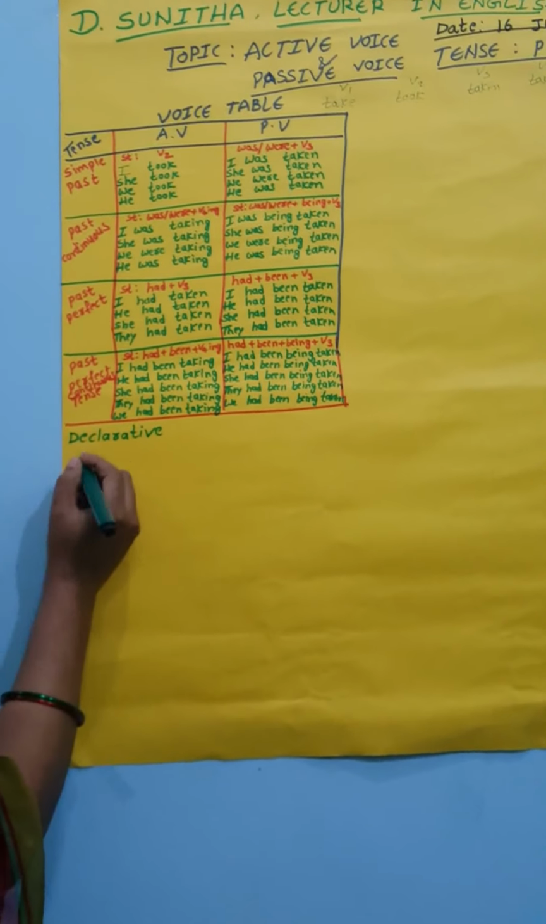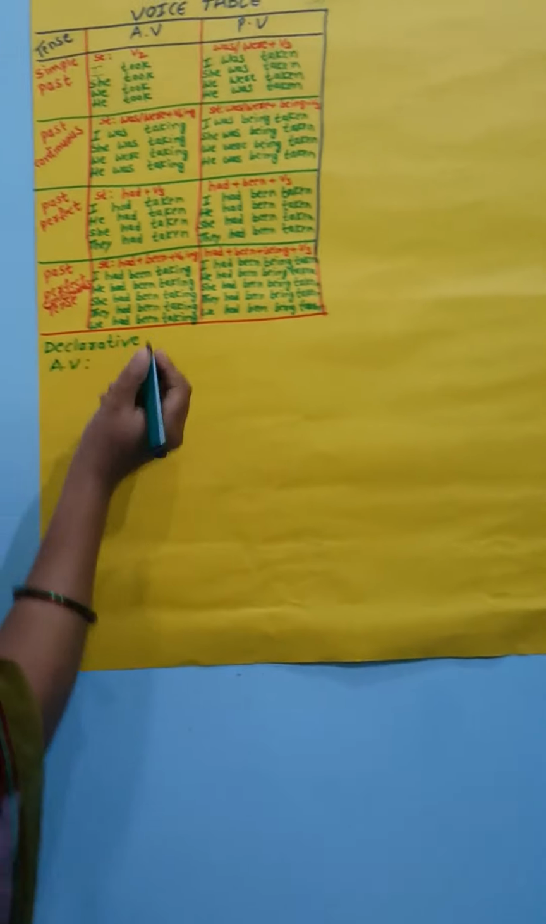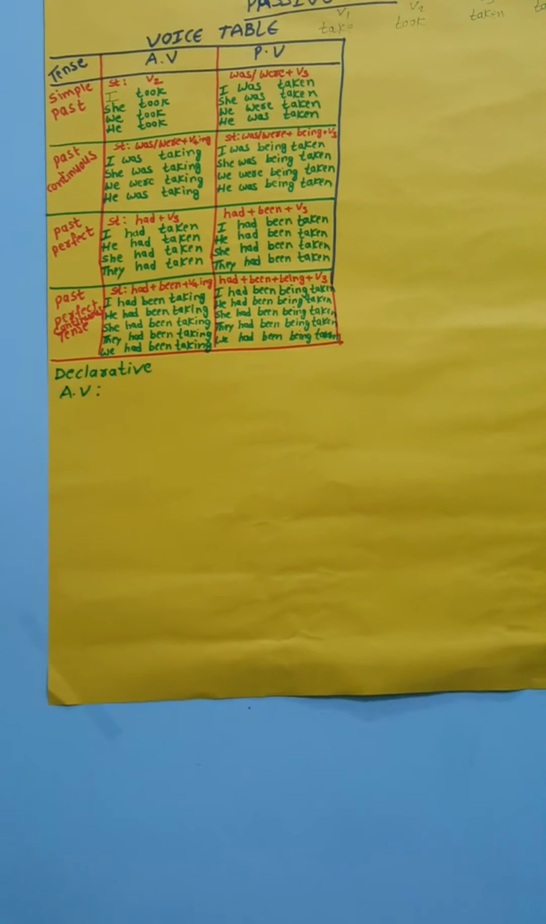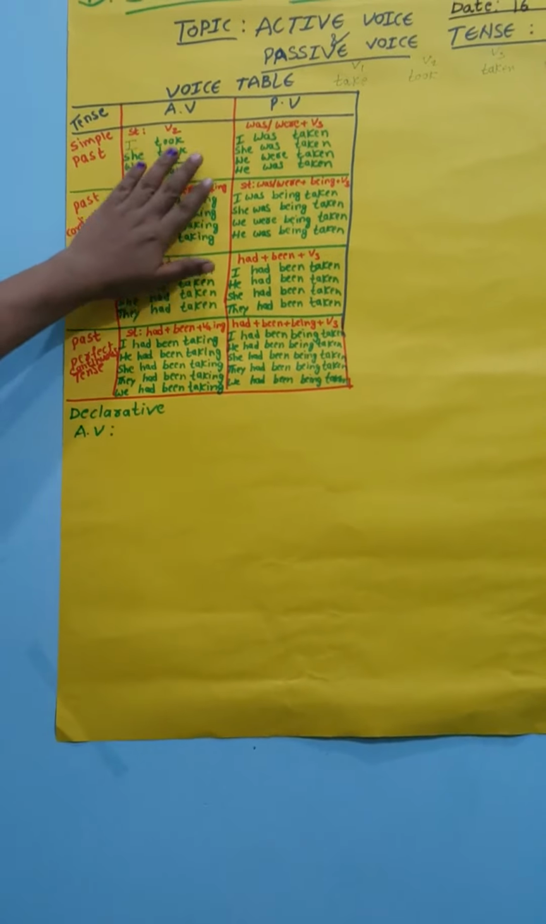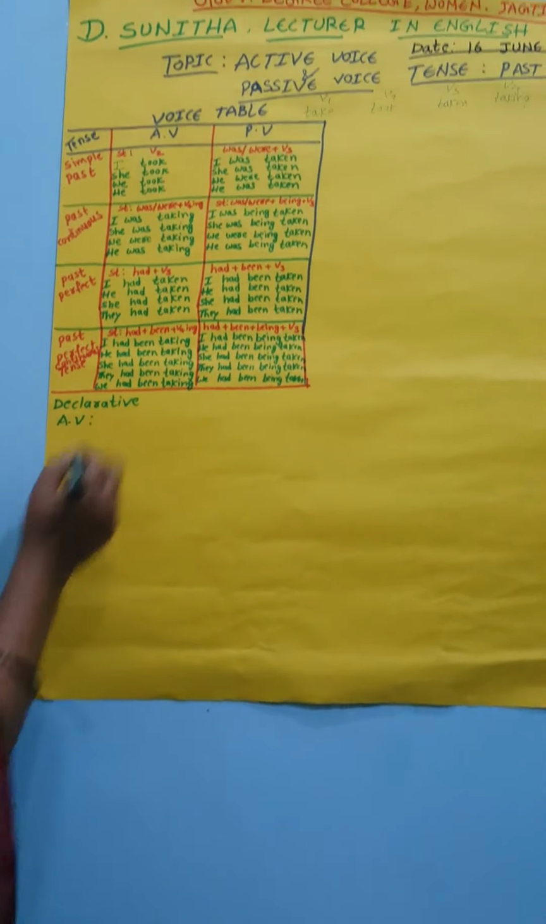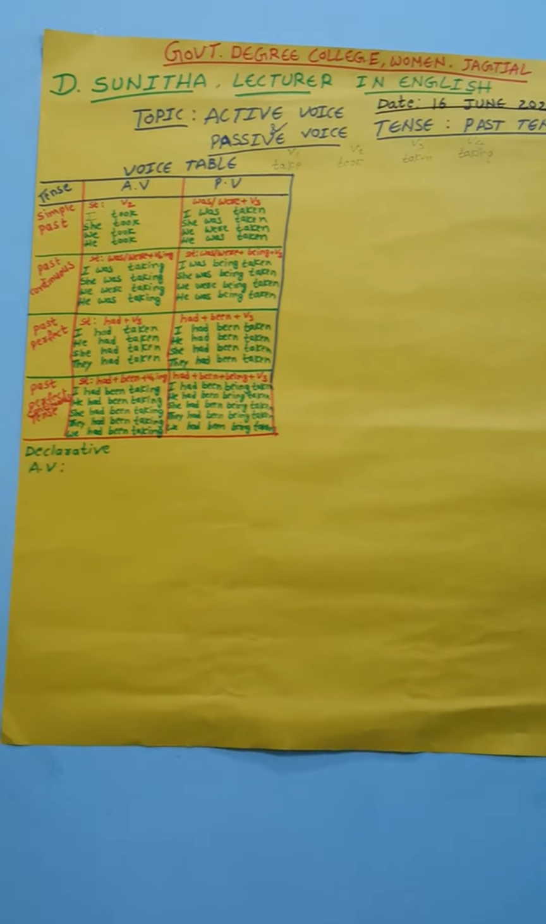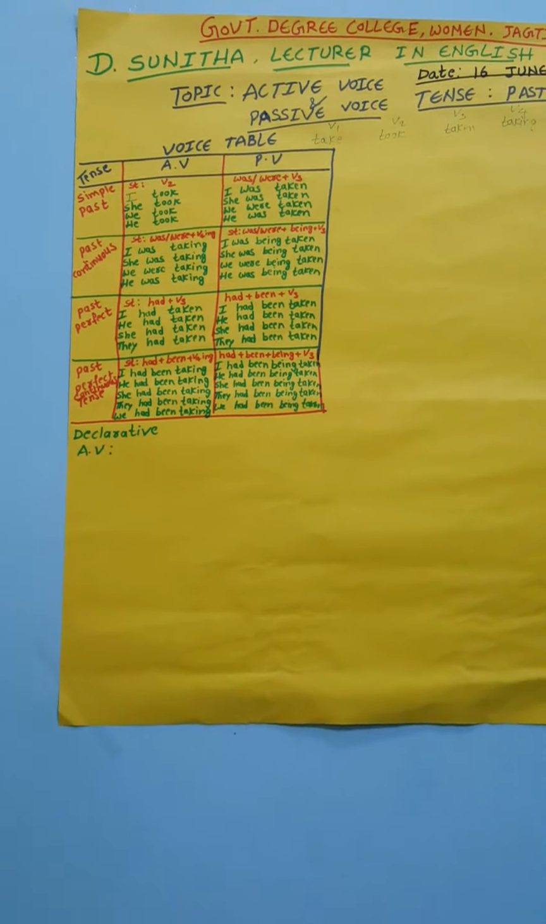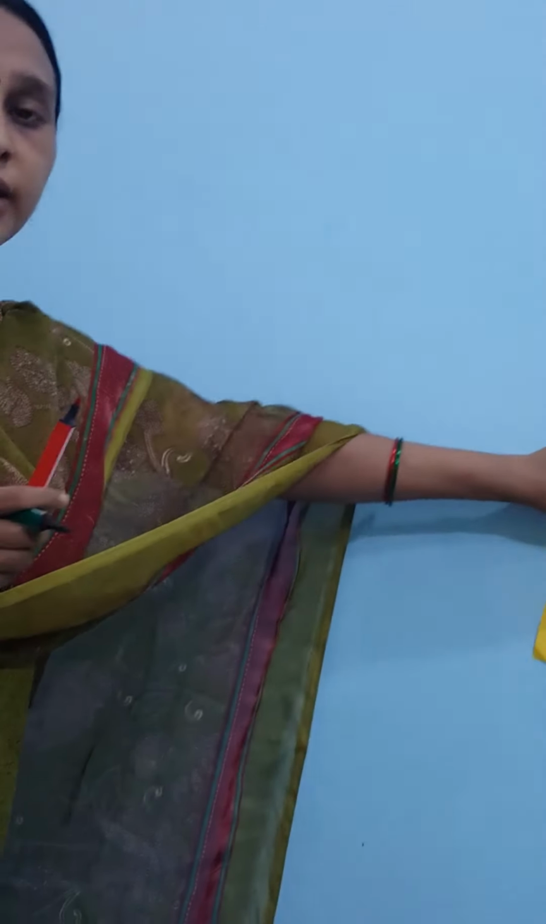Declarative active voice. Here we are discussing only the past tense, the past form of the sentences. We already took the present tense, the same sentence, "We speak English." Here also we can take the same sentence in the past tense form.